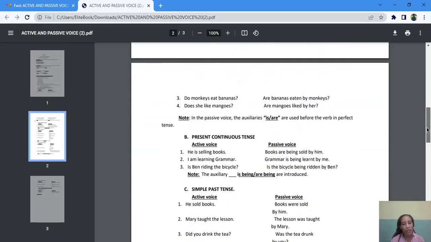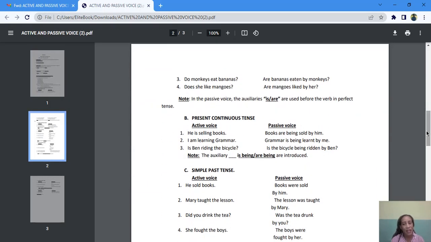Do monkeys eat bananas? If the active voice is asking a question, the passive voice must also ask a question. Okay, do monkeys eat bananas? Look at here. Do monkeys eat bananas? Are bananas eaten by monkeys? You must introduce by. Are bananas eaten by monkeys?